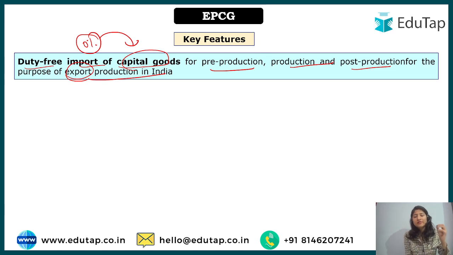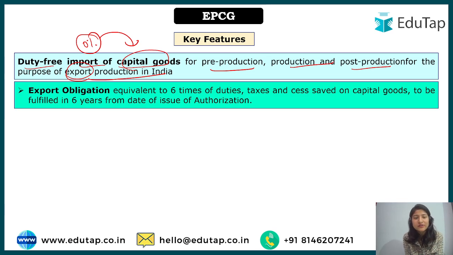What does it mean? These manufacturing units will buy the capital goods at 0% custom duty. The government is saying, we will not charge any custom duty on it, or basically tax. In layman's language, no tax will be charged for it, but there's an obligation. There is something that you, the manufacturing units, have to give in return. And what is this? The export obligation, because we want to enhance exports. So the government says we will not charge anything from you as a tax, but in return you have an obligation. And what obligation? Export obligation.